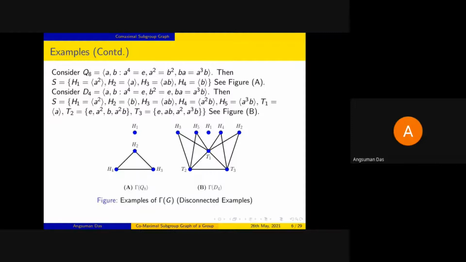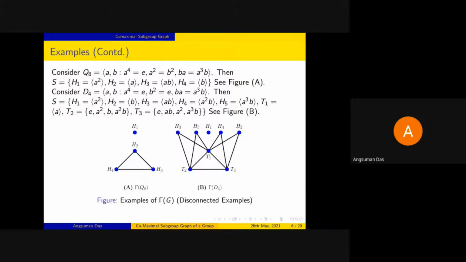Okay. Now, the first thing that comes to our mind is when it is connected. Yes? Sorry for the intervention. T1 is not isolated here. Yes? Sorry, T1, is it isolated? No, T1 is not isolated. I'm saying that T1 is adjacent to every other vertex apart from H1. Universal vertex. Yeah, okay. Universal apart from H1.